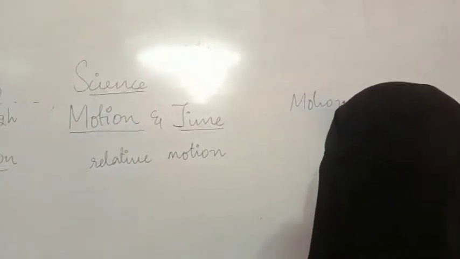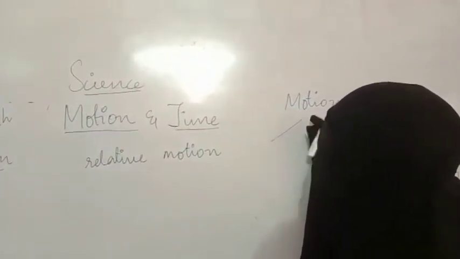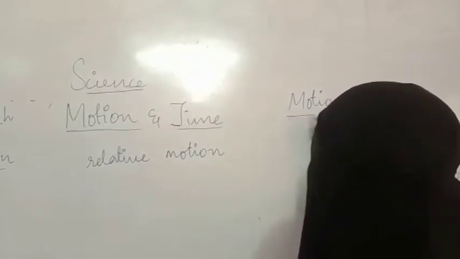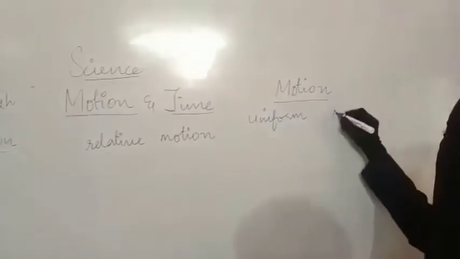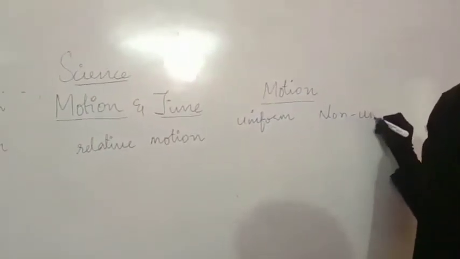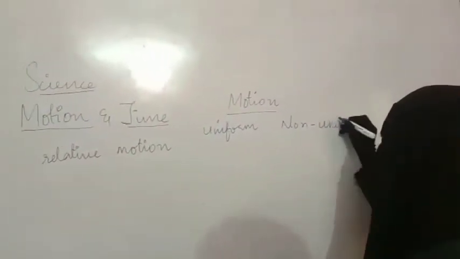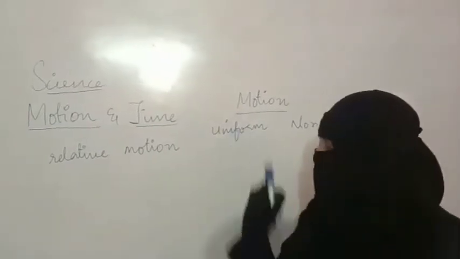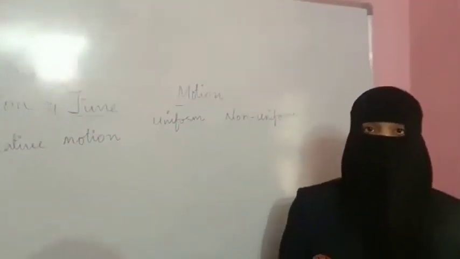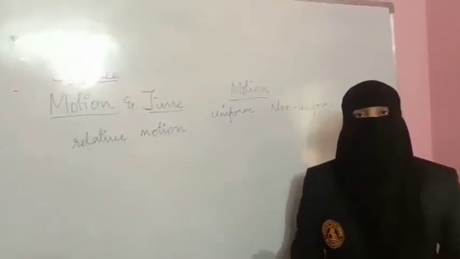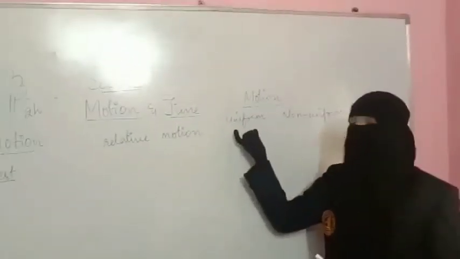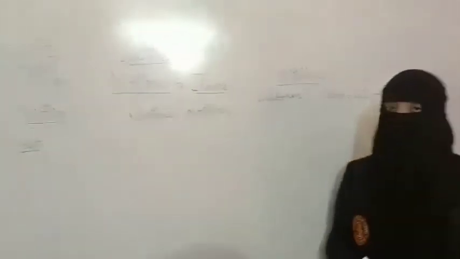Motion can be either uniform motion or non-uniform motion. So what is uniform motion and non-uniform motion? Uniform motion: if an object covers equal distance in equal intervals of time, it is said to be in uniform motion. So let me take a simple example.